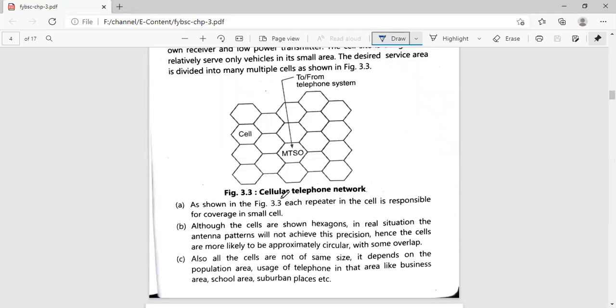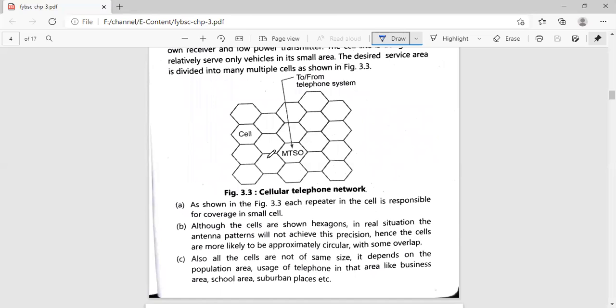So, the cellular telephone network. This diagram is all about the cellular telephone network. As shown in the figure, each repeater in its cell is responsible for covering a small cell, right? Although the cells are shown as hexagons, in a real situation the antenna's pattern will not achieve this precision. Hence, the cells are more likely to be approximately circular with some overlap.